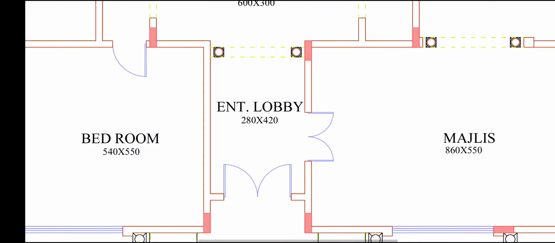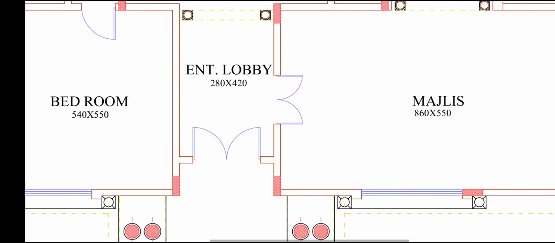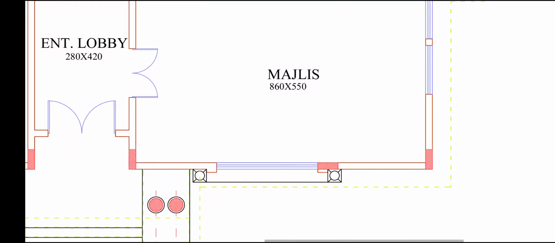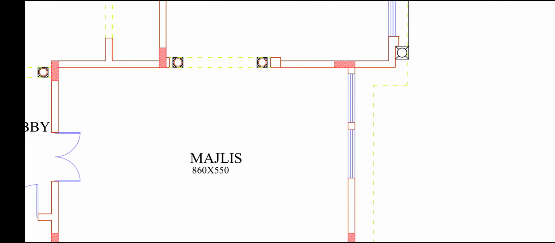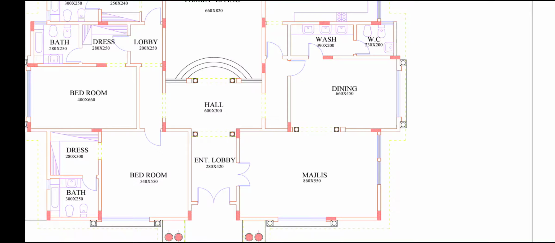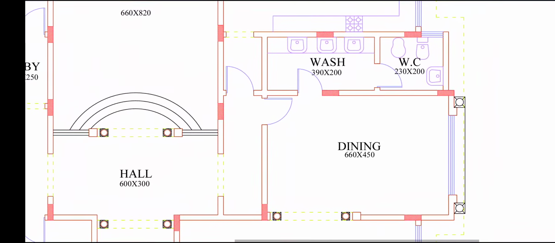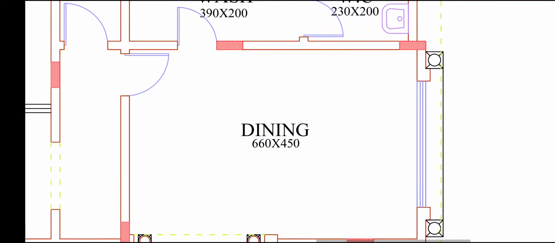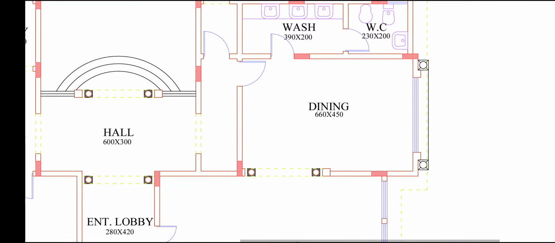This entrance lobby is 280 by 420 centimeters. This dual leaf door. This hall area is 860 by 550. This window has a two pillar design frame, and on this side two windows for design. And here we are getting an arch for our dining entrance. This dining is 660 by 540, and this side window design, outside design.